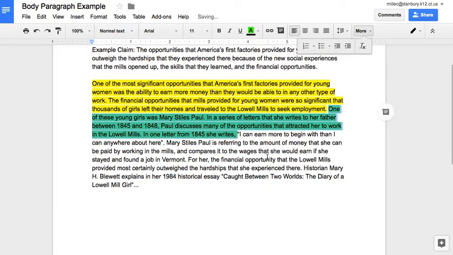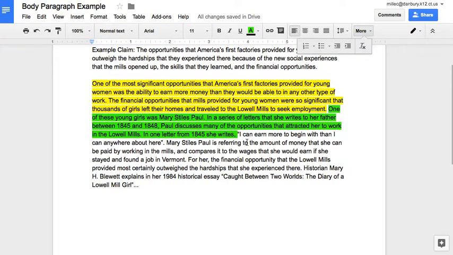So step two, I would like you to go back to your response, and anywhere in your body paragraph where you're citing evidence before a quote or before a piece of evidence, I want you to highlight what you have. The next step is to look at, do I have the creator, do I have the type of source, and do I have the date? If not, you need to figure out how you can work that in naturally. And there are many ways that you can form this introducing your quote. So again, after you do that, you can resume the video. Go ahead and pause here and complete that step.